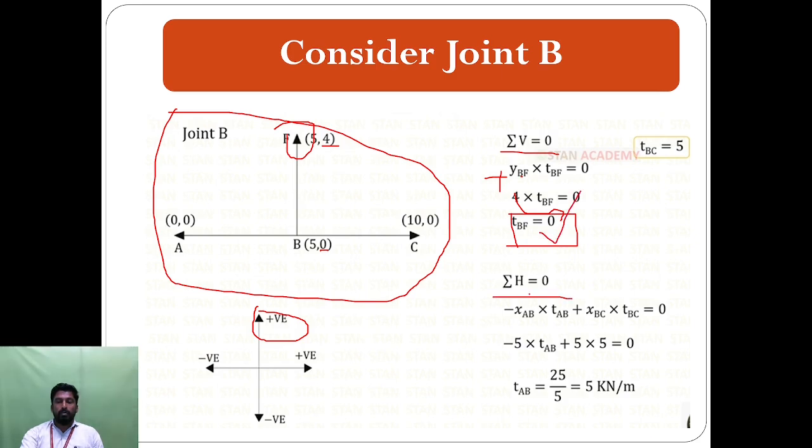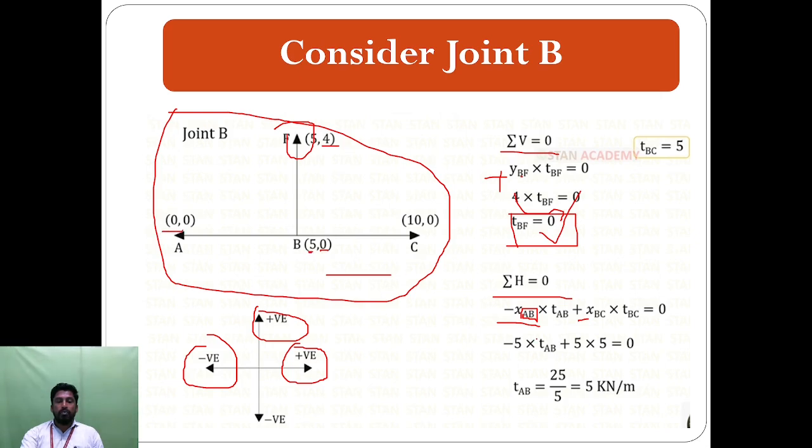Now we consider summation H is equal to 0. There are two horizontal forces, one is BC and another one is BA. First we consider BA in the negative direction. It is the negative sign, so here put the minus, XAB into TAB, plus come to the point BC. This is positive, so we put the positive sign, XBC into TBC, is equal to 0. Here we consider the point AB. Here is 5, here is 0.